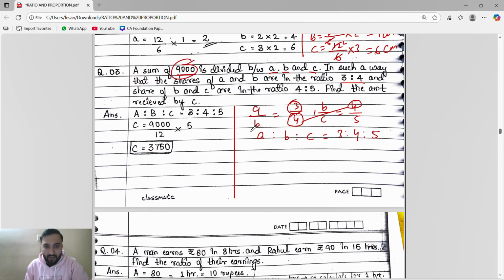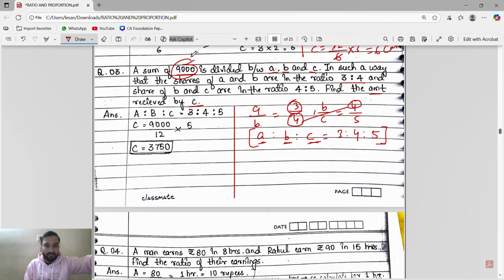Now a number is given and it is divided into 3 ratios, A is to B is to C. Okay, now see here, a number is given in 3 ratios, means the number will be divided into 3 parts, but we have to find the amount received by C, means we have to find the third part.